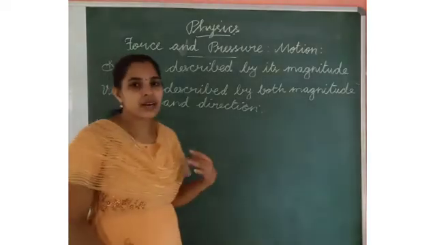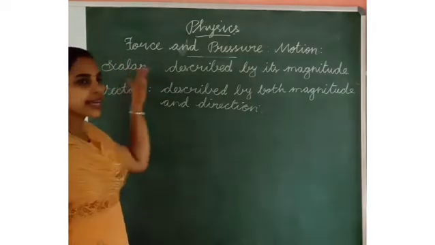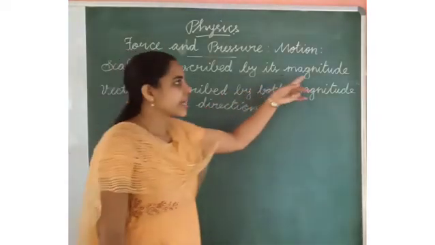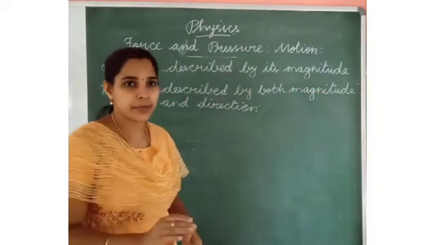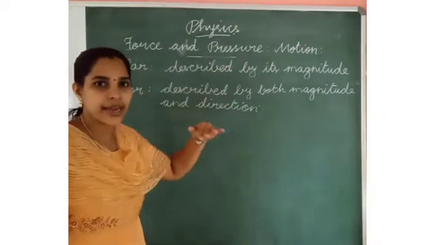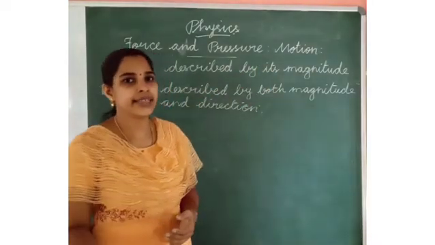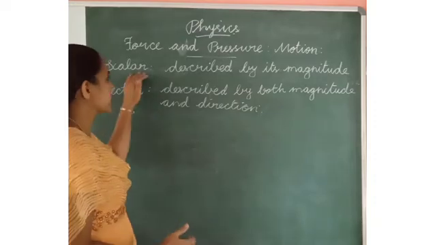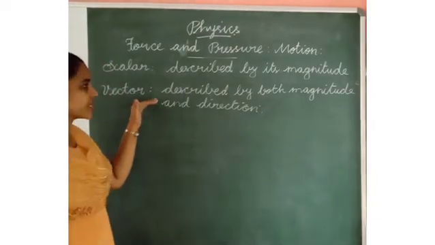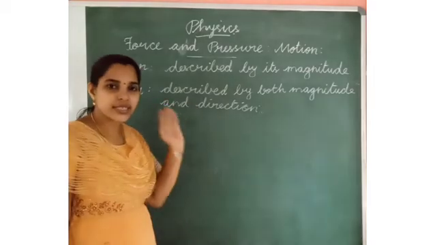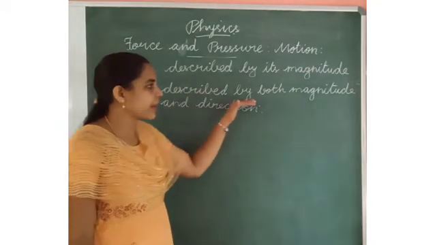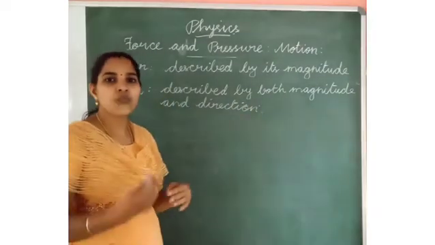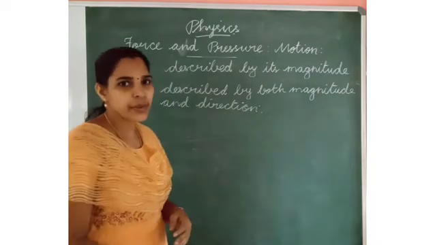Next one is scalar and vector quantities. Scalar quantity means a physical quantity described by its magnitude, only the numerical value. For example, speed, length, mass, distance. These are examples of scalar quantities. And a vector is a physical quantity described by both magnitude and direction. For example, force, weight and displacement.